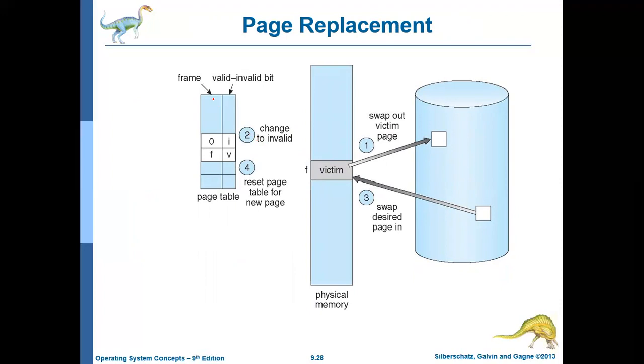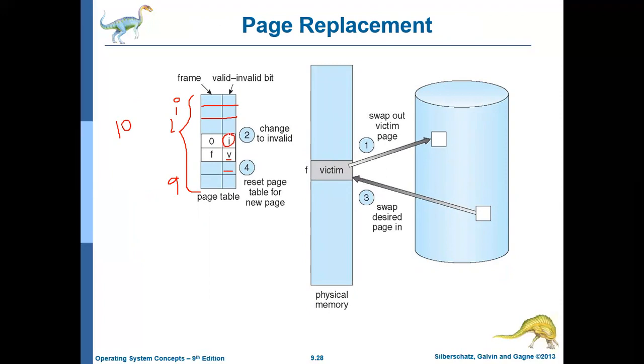One thing you should understand: the page table will contain an entry for all pages. If a process contains 10 pages, the page table will contain entries for all 10 pages, from 0 to 9. But for whichever page is in the main memory, the valid bit will be V. If the page is not in the main memory, then it will be I, which means it is invalid.